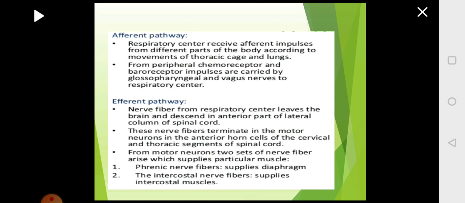The nerve fibers will leave the respiratory center, that is from the brain. It will come through the spinal cord and it will end in the muscles, that is the intercostal muscles or the diaphragm. So the nerves coming from the spinal region are the phrenic nerve and the intercostal nerve, and from the brain you have the glossopharyngeal nerve and the vagal nerve.